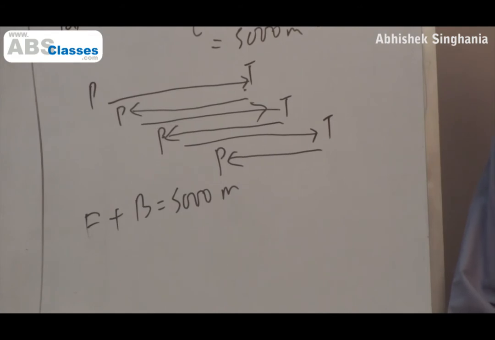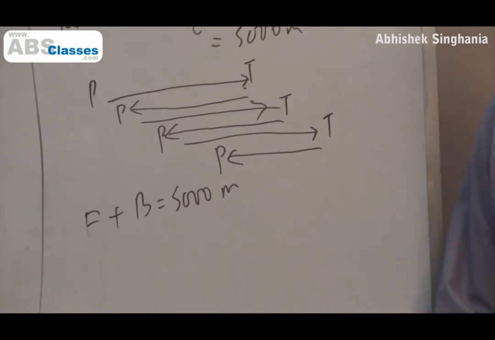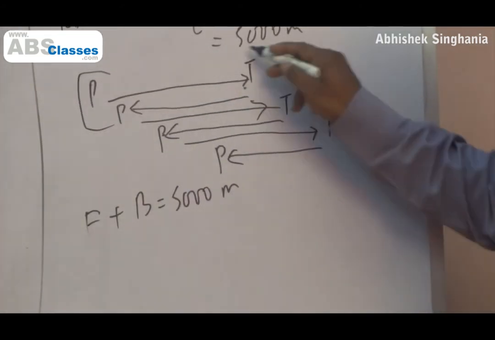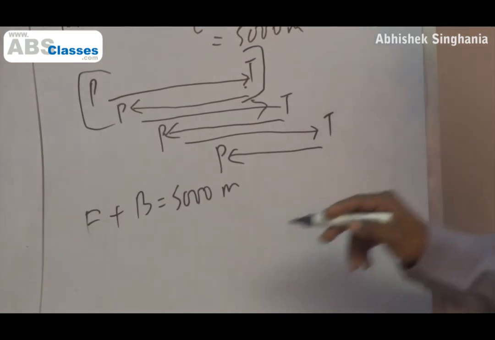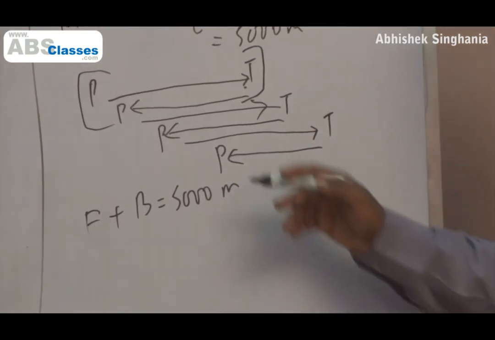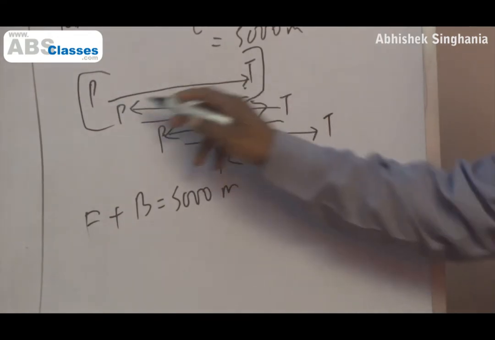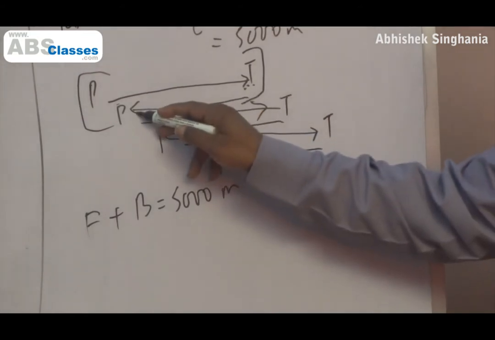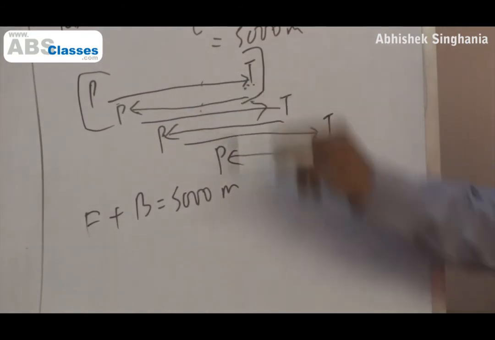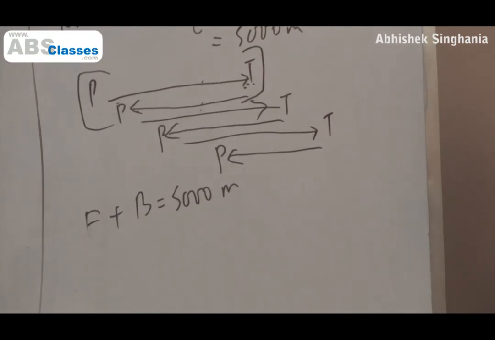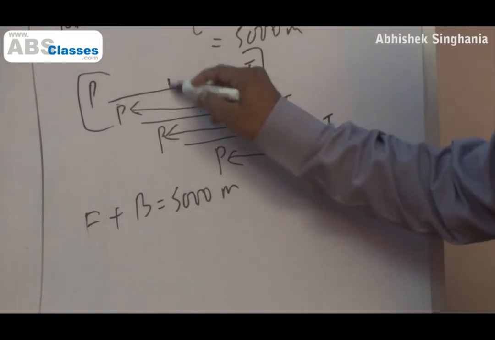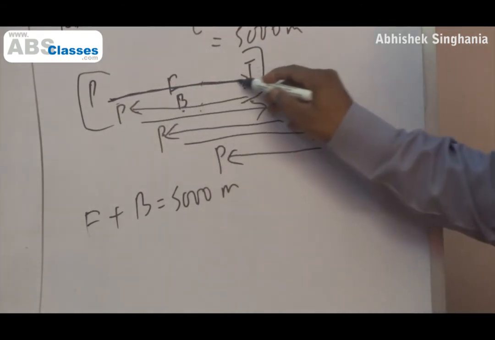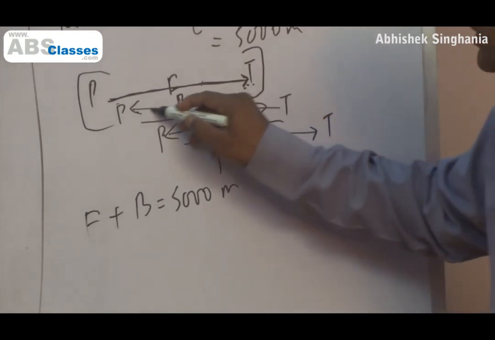Now, let me propose something here. Let's take this example, this very unimpressive drawing of mine, but I'm sure it communicates the right message. Originally the policeman was here, the thief was here, and the dog started running from the policeman to the thief. The moment it reached the thief, it turned around and came back to the policeman. We understand this? Okay. Now, looking at this one small example, can I say this is the forward movement, this is the backward movement? This is the distance covered in the forward direction, this is the distance covered in the backward direction from the thief to the policeman.